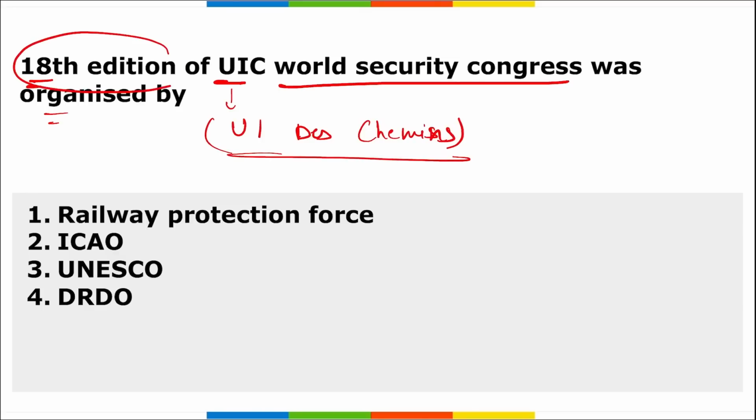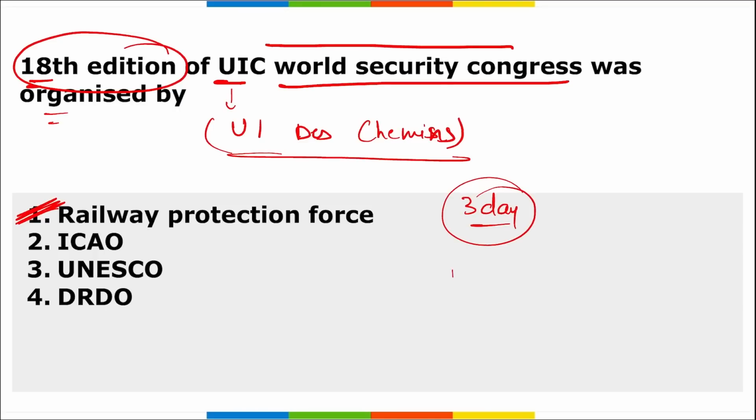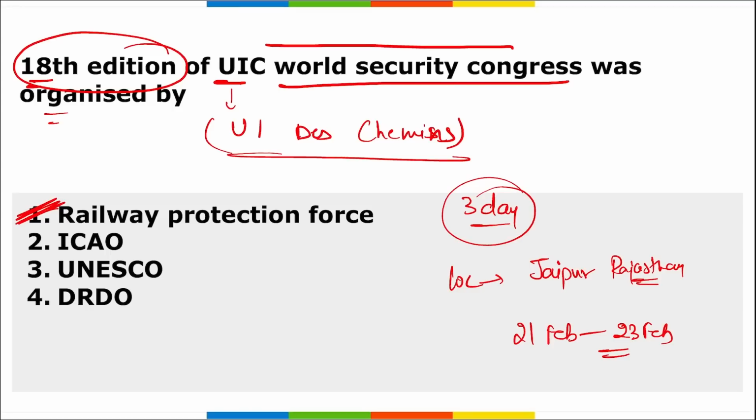So the 18th edition of this UIC World Security Congress was organized by which body? It was organized by Railway Protection Force. So remember, this was a 3-day long conference. This was held, where location is also important, in Jaipur, Rajasthan, from 21st of February to 23rd of February. It was jointly organized by Railway Protection Force and your UIC together.